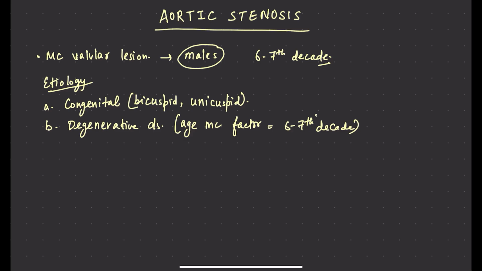Then rheumatic fever is also a cause, rheumatic fever and later on rheumatic heart disease. Then radiation can also be a cause, radiation to the chest for various reasons, for example, for CA of lung or CA of breast.